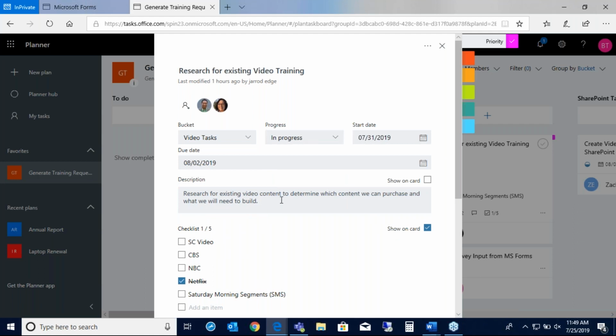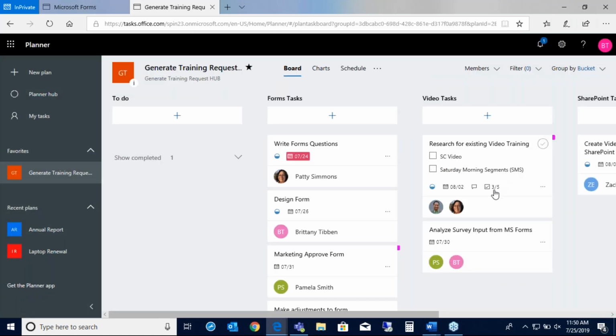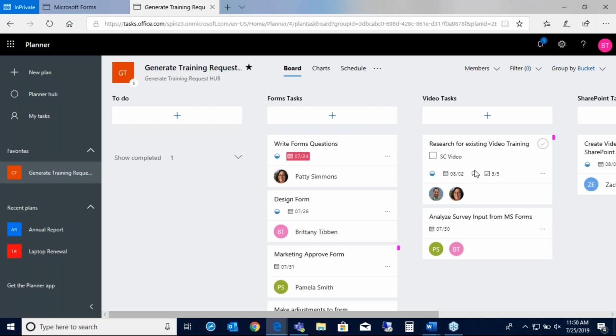Add a description in, that way you can have your task description. This is a nice feature that they have. You can see a checklist, so if there are steps within a task, for example, here we have 5 different ones. Once they're done, you can check them off, and back here on the board, you can see a quick view that there's 3 out of the 5 steps completed. So we can see a quick percentage on how close this task is to being done. And right here, you can also adjust those as well.